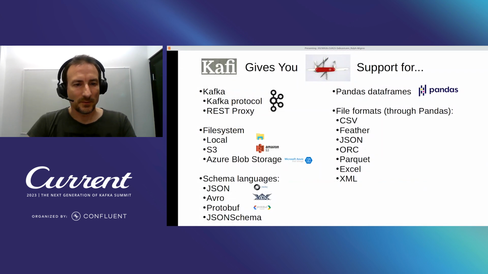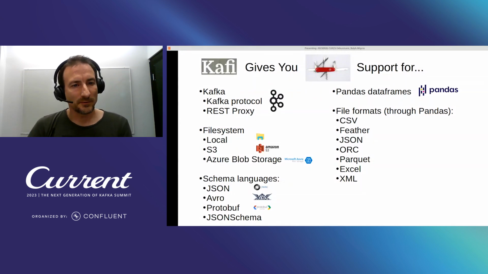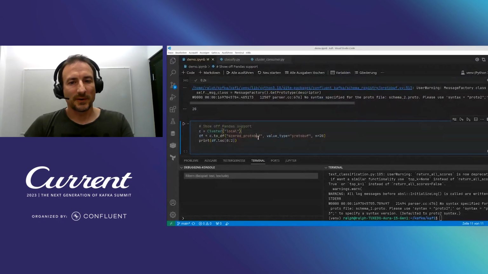So we've done all of our challenges, we've solved them all, and just to conclude now, Cfei gives you Swiss Army knife support for not just Kafka and REST proxy protocols, but also for your local file system, S3, Azure Blob Storage, for all the schema languages which you need in Kafka, for pandas data frames, and through pandas, all kinds of data formats like Excel and Parquet.